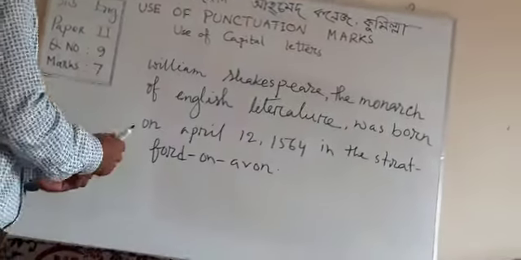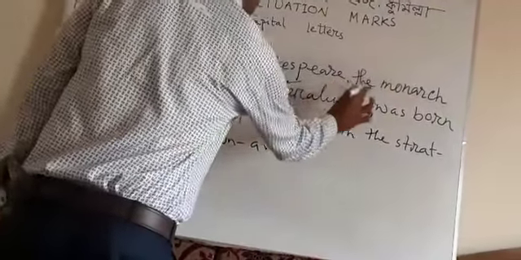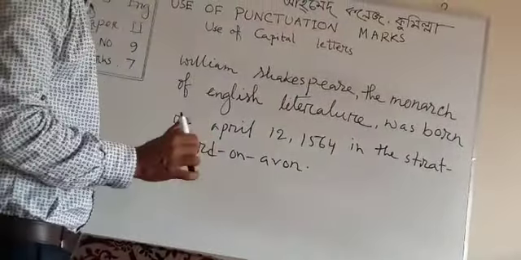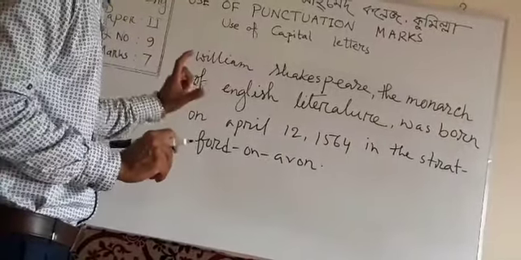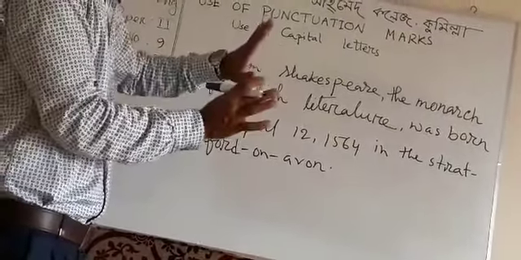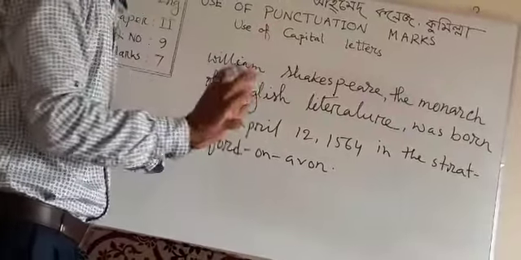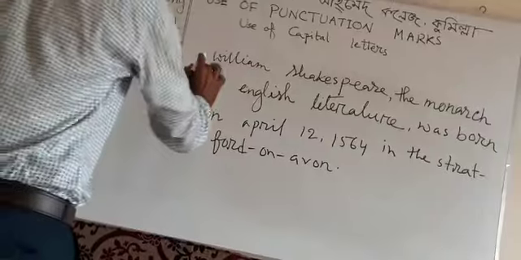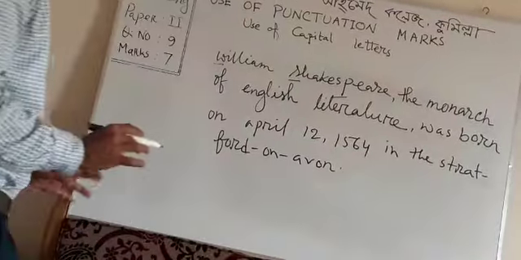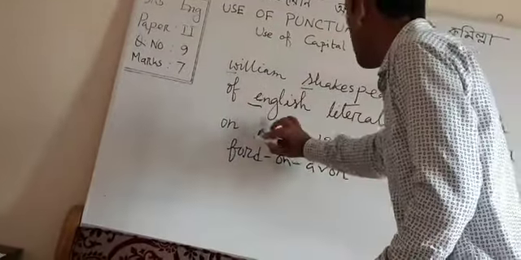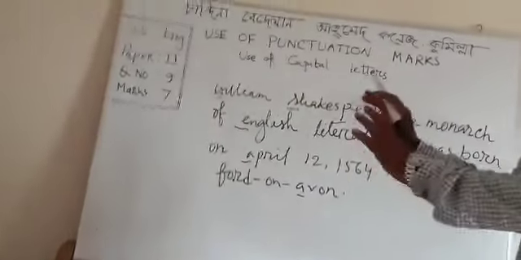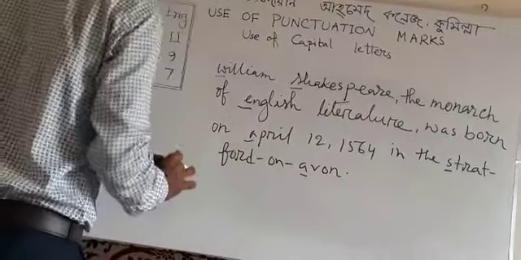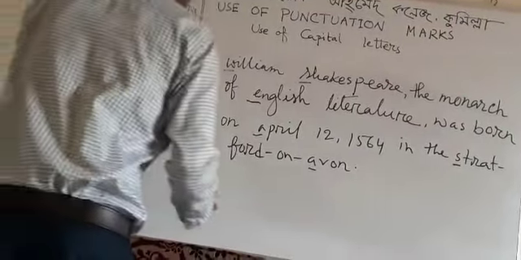Dear students, I have used some punctuation marks, but punctuation should be used generally by students. Here I am only showing you the use of capital letters. That is why I have intentionally used the punctuation marks for your better understanding. Now follow, dear students, William Shakespeare. This is the name of an English dramatist, and English is the name of a language. April is the name of a month. Stratford on Avon, name of a place. So these letters should be written in capital form. Now I am writing the answer.